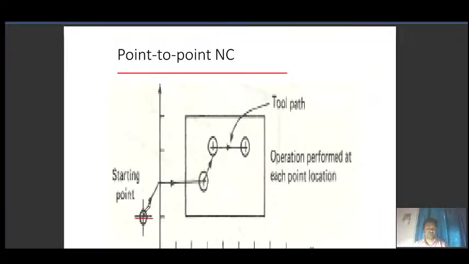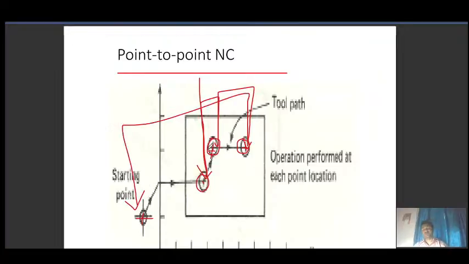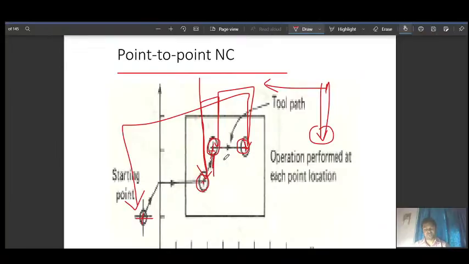The tool is somewhere, then it comes here, performs its drilling operation, retrieves, then goes to the next point, drills and retrieves, and after finishing it comes back to the original position. So it is constructed only with points. On a particular point the tool will go, drill, then retract and move to the next point quickly. So motion between these two points is very fast.